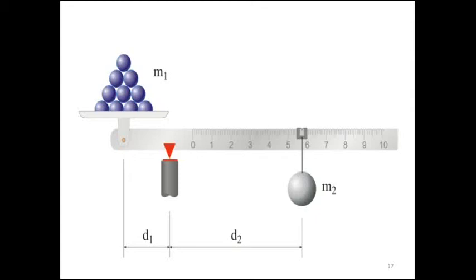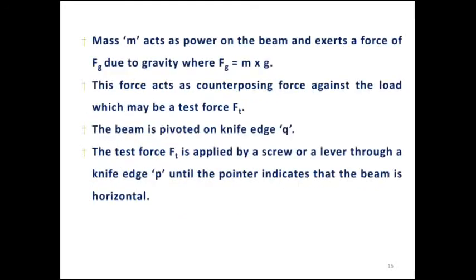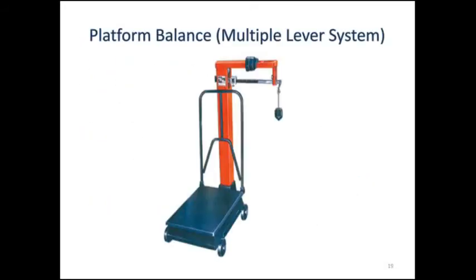The test force Ft equals Fg into b by a. Again, Ft is given by m into g into b by a, so Ft equals a constant into b. Thus the test force is proportional to the distance b of the mass from the knife edge P. This is an example of an unequal lever arm balance system, and in the figure you can see the measurement system for the unequal arm balance technique.